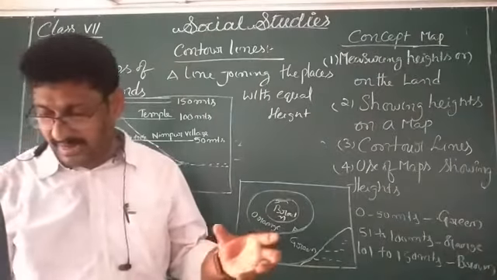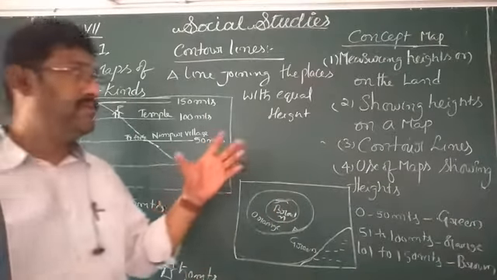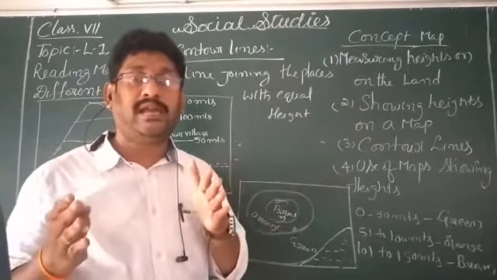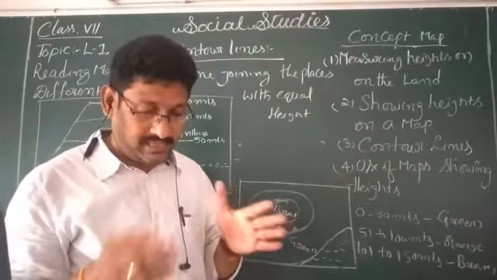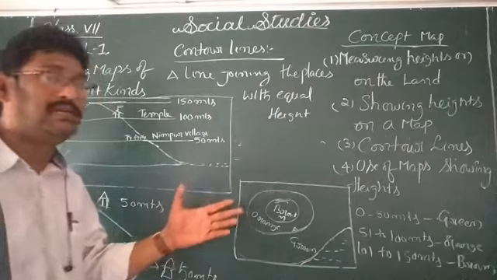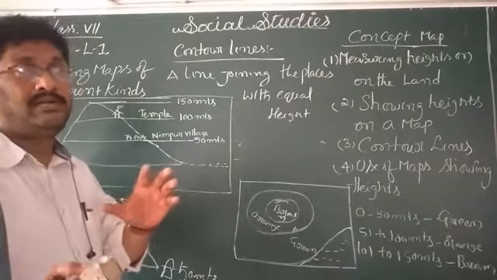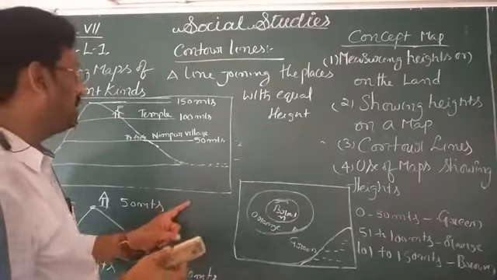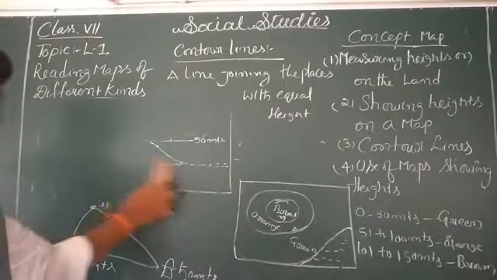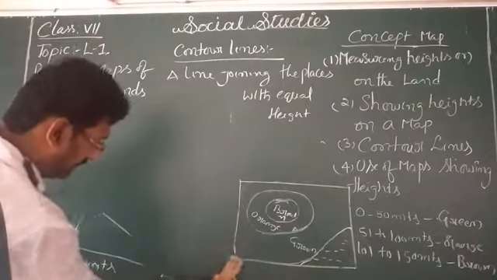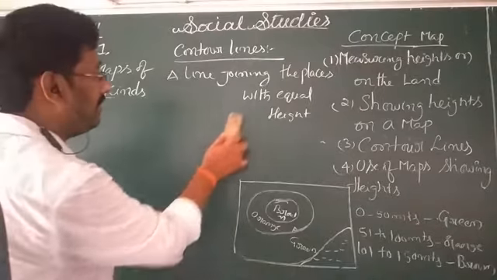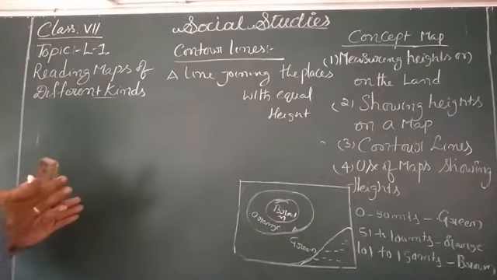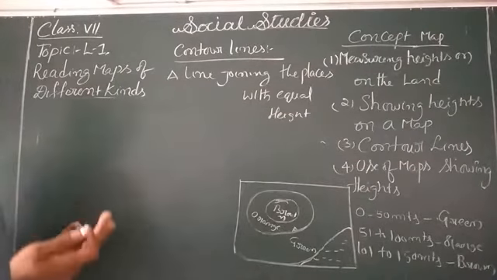Okay, so what are the main features of these contour lines? Whenever one contour line and another contour line are very close to each other, that depends upon the land surface. I want to rub this picture and explain in which way we are going to draw the contour lines, and whenever the contour lines are connected very close to each other, what type of land surface we can find out.